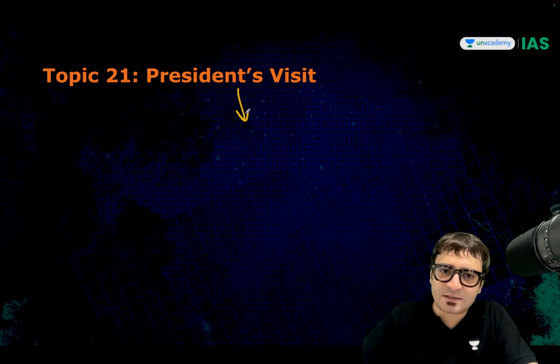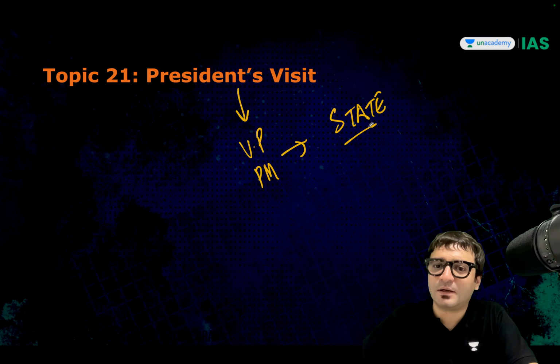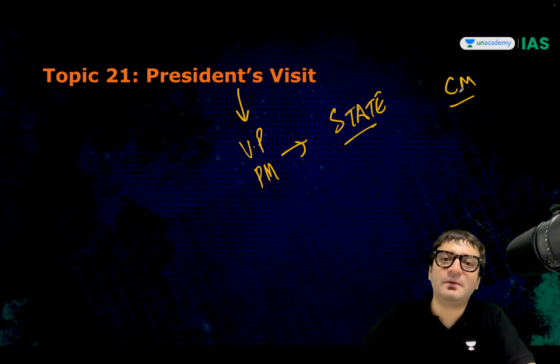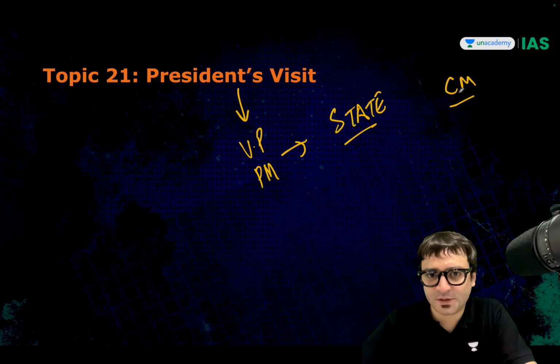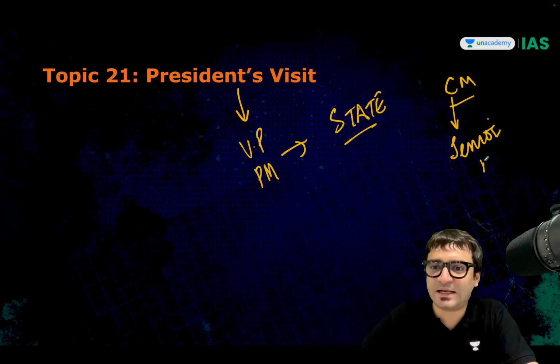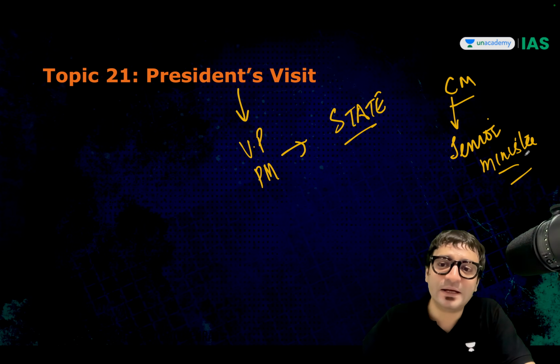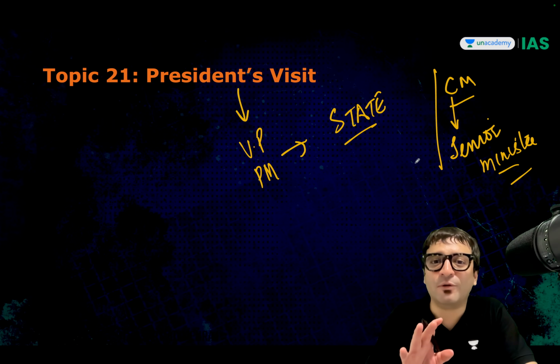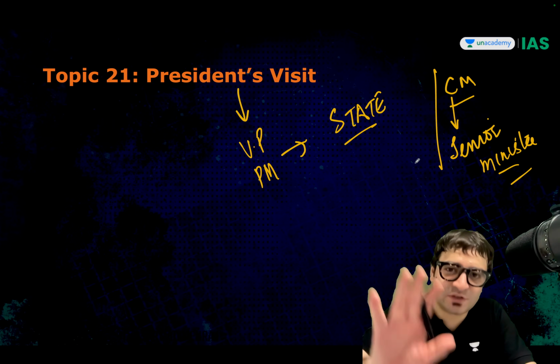Whenever the president or the vice president or the prime minister visit any state, the chief minister should be present to receive them. If the chief minister is not present, then a senior minister should be present to receive them. Is it mentioned in any law? No. But this is a convention that we follow.